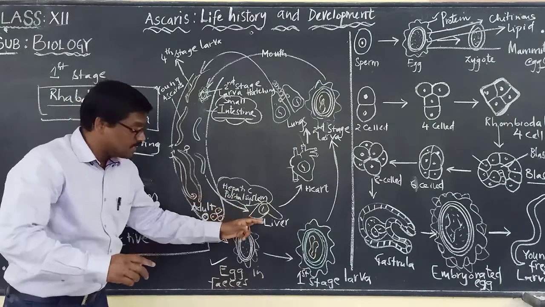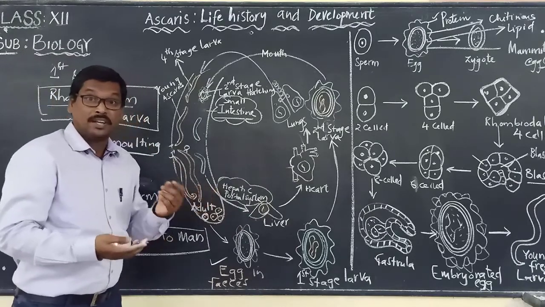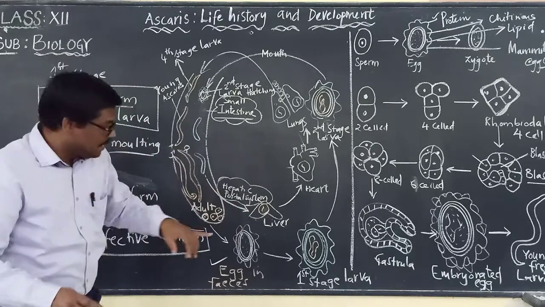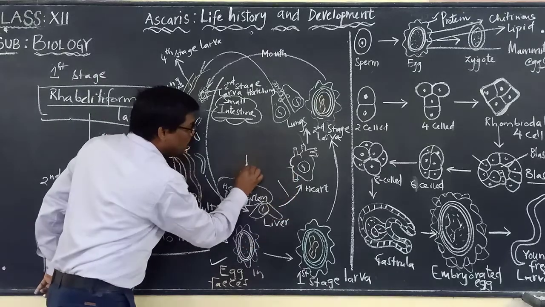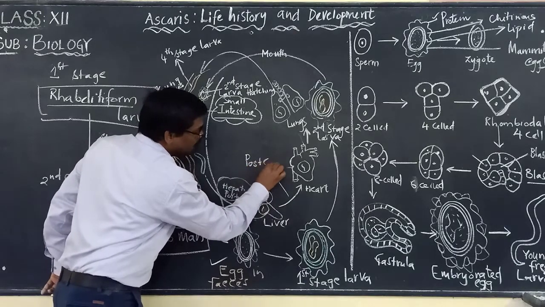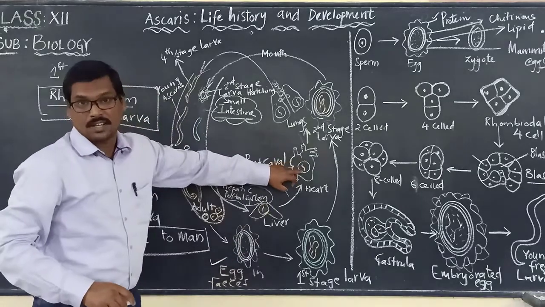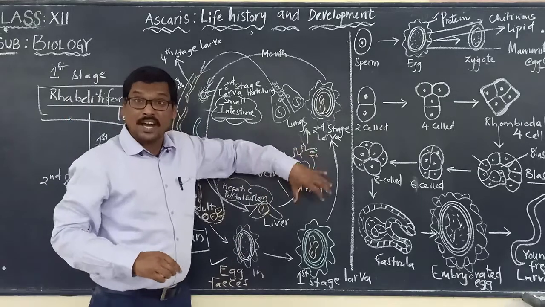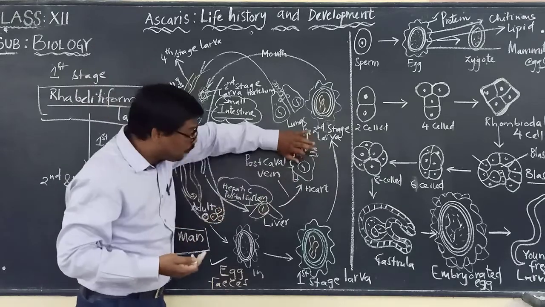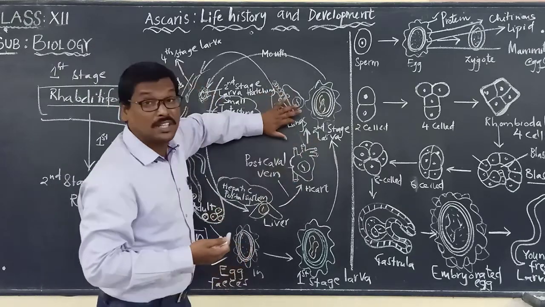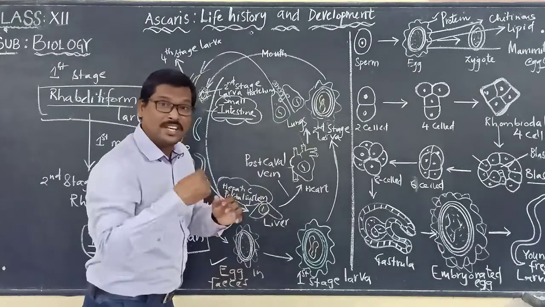Once it reaches the liver, it undergoes further development. And here it will not stop with the liver. It will be moving into the heart through the postcaval vein. Once it enters the heart, it develops further. From the heart, it will be entering into the lungs. So how does it enter into the lungs?